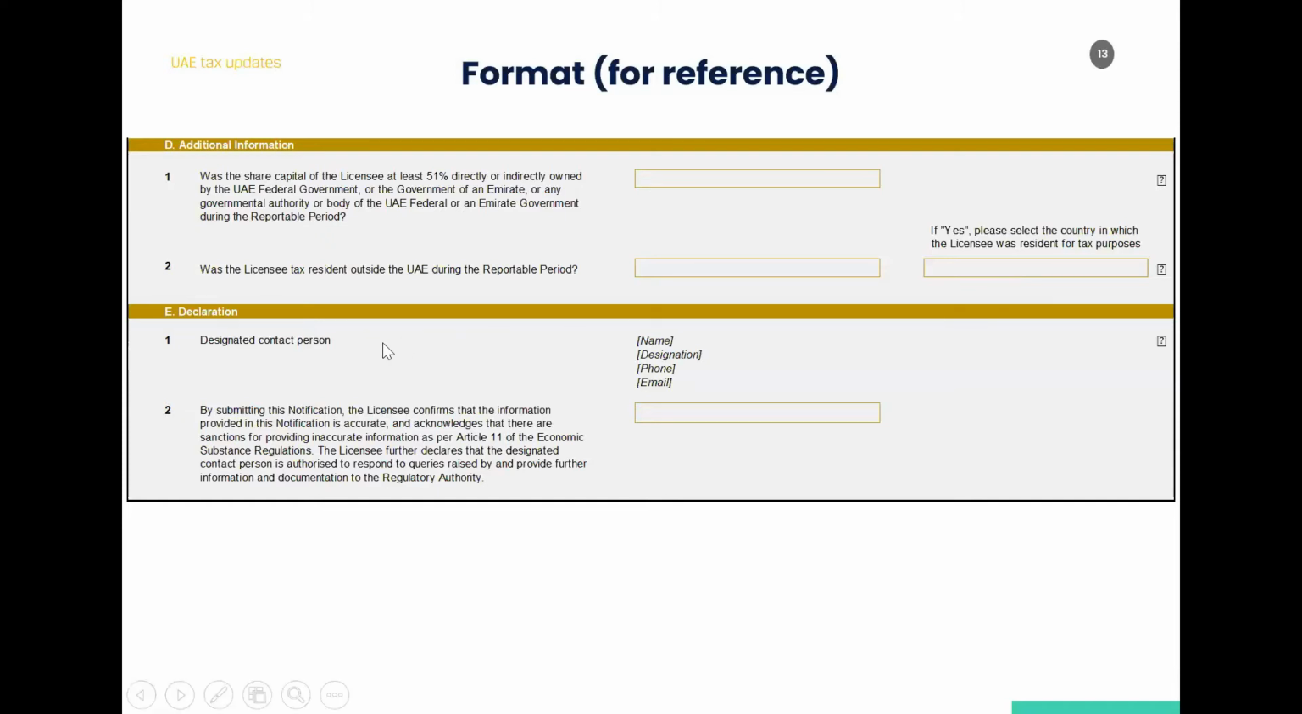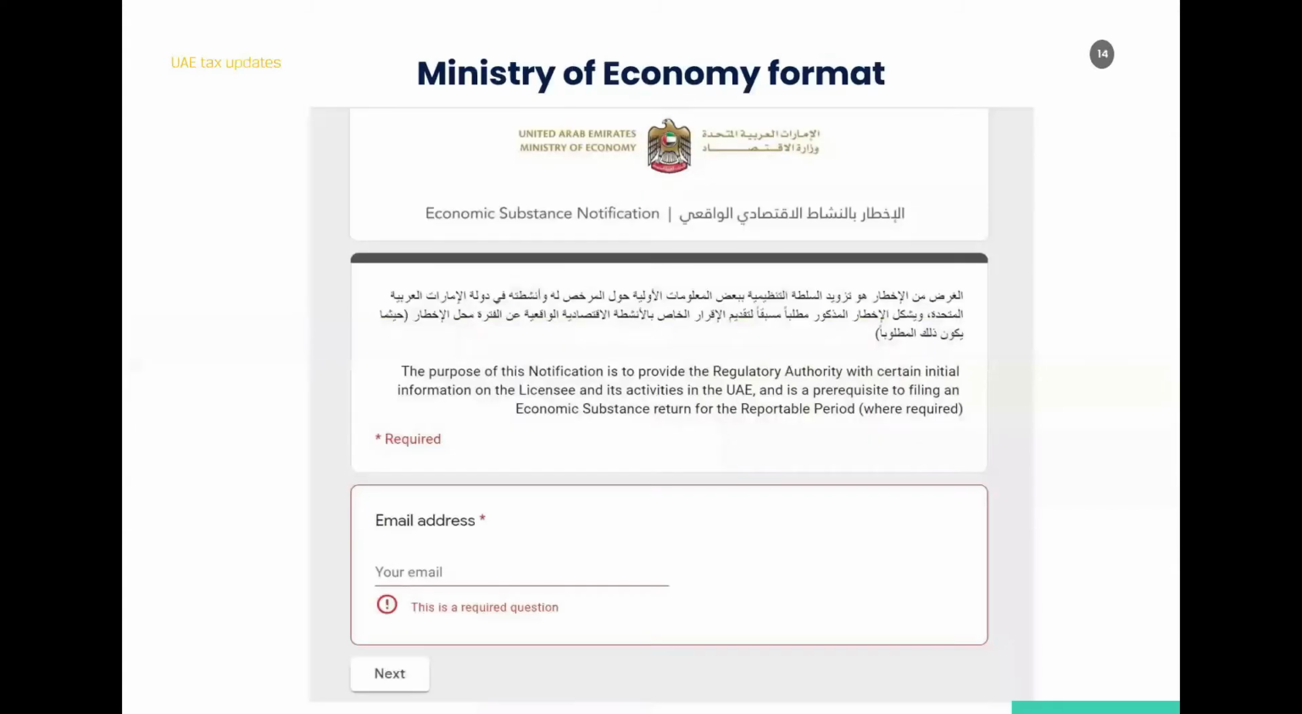And the last part of the section is the designated person. Designated person is basically the person who is the manager on the license or the owner of the company. So accordingly, you can put the details. And then you have to confirm whether you have given the information correct, and that's how you just submit the form. So now coming to the Ministry of Economy format.